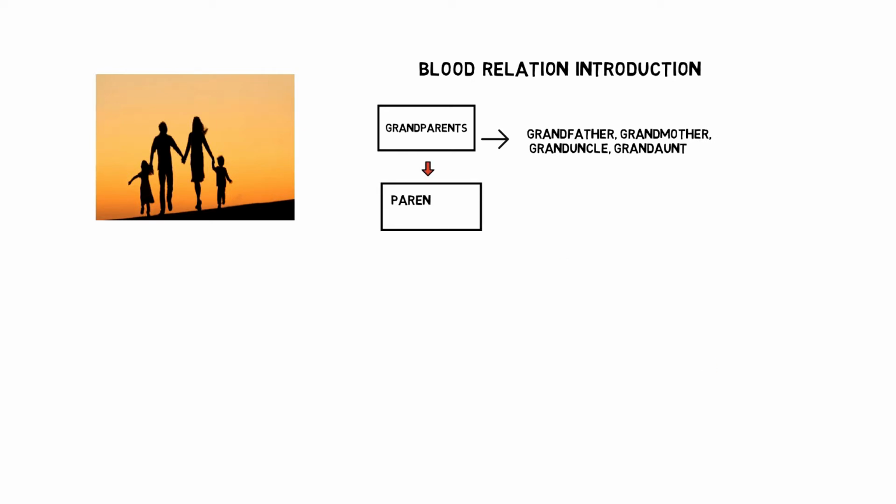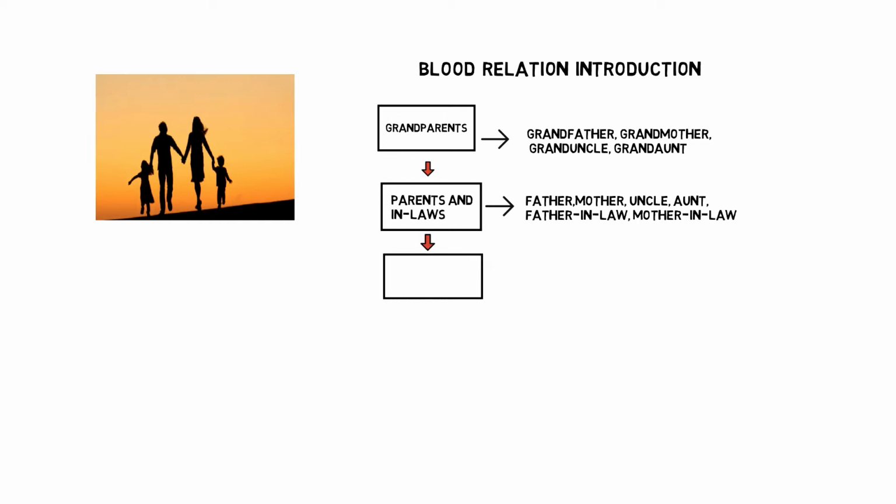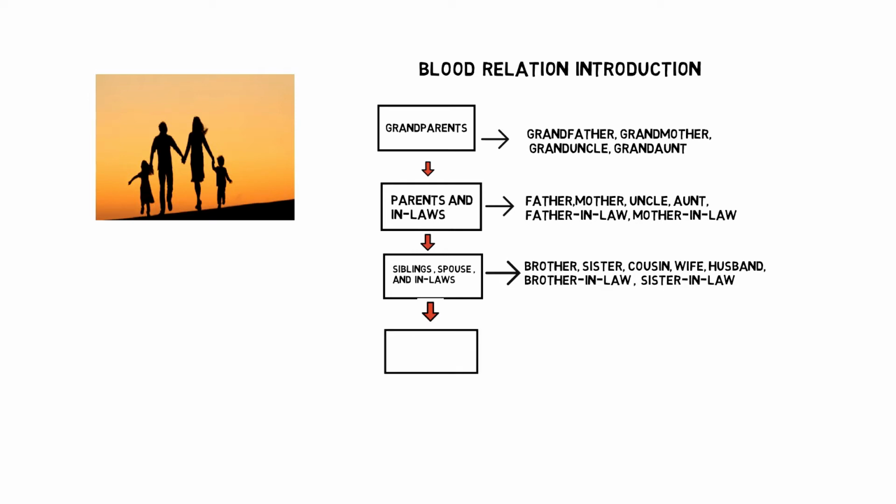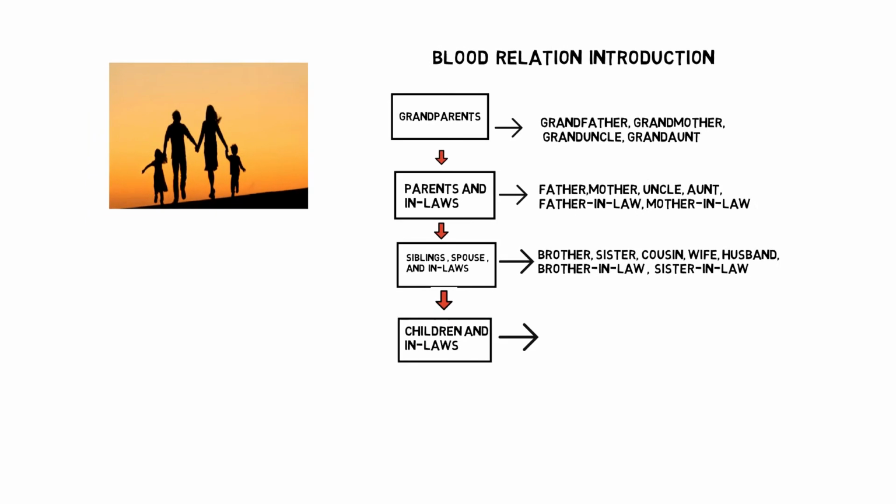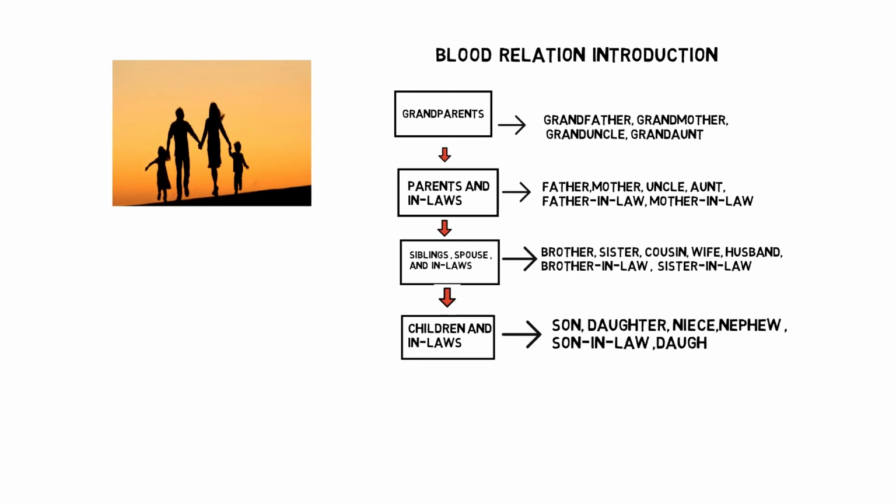Second stage is parents and in-laws: father, mother, uncle, aunt, father-in-law, mother-in-law. Third stage is siblings, spouse and in-laws: brother, sister, cousin, wife, husband, brother-in-law, sister-in-law. Fourth stage is children and in-laws. So you'll have son, daughter, niece, nephew, son-in-law, daughter-in-law.